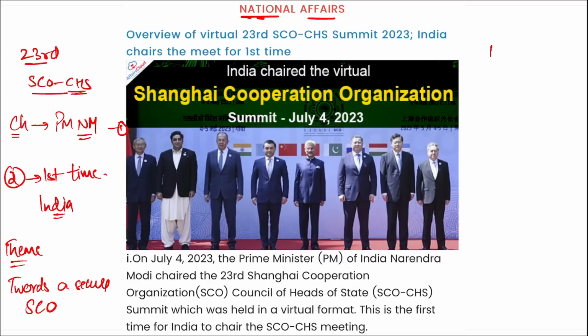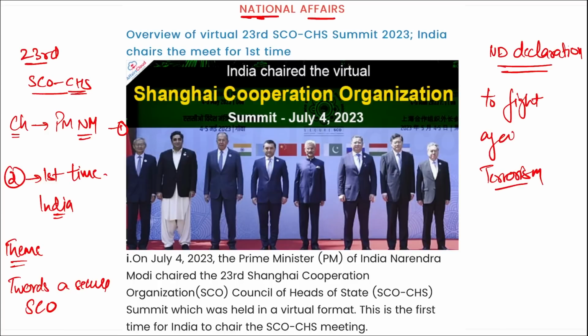If ever asked about the New Delhi Declaration, it is to fight against terrorism, right? So this is the fourth point you need to remember, and the theme is the third.